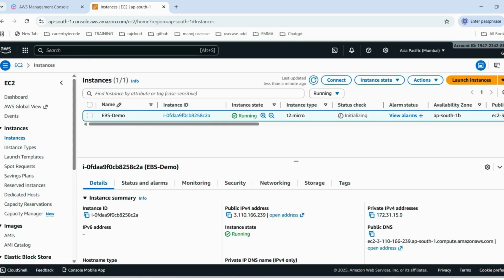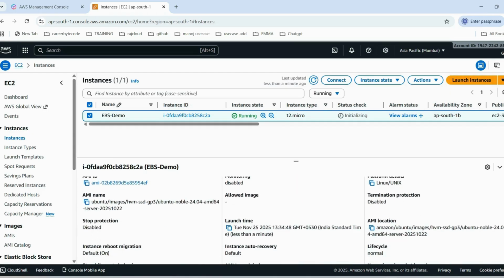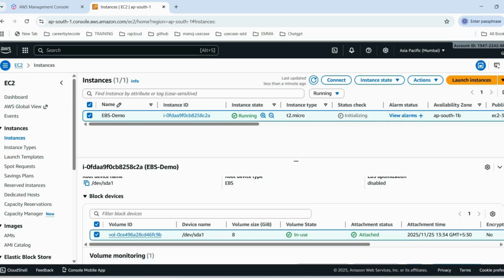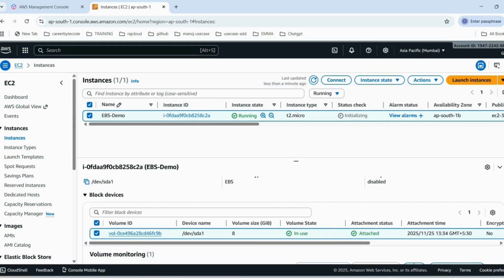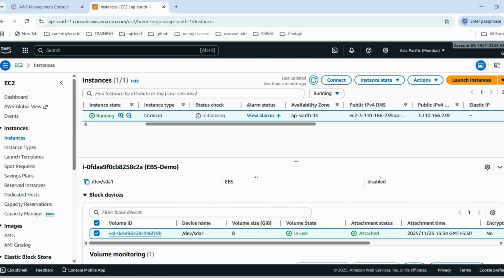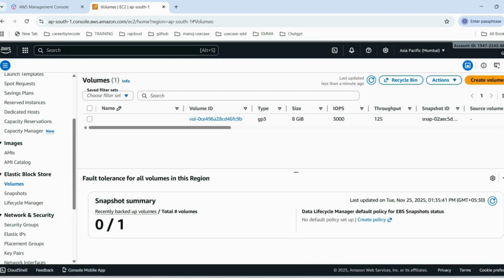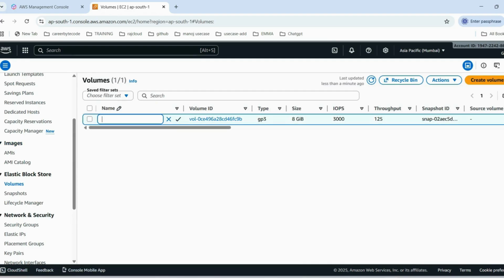Next, I click that EC2 instance, EBS demo. We can see the details: public IP, instance ID, everything. If you click the storage tab, you can see the volumes. By default it is 8 GB, and this disk has been attached as the EBS volume. This is the root volume. Then we need to note down the availability zone, that is ap-south-1b. The same availability zone is needed to create the volumes. That's an important one.